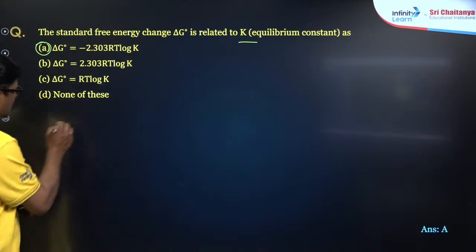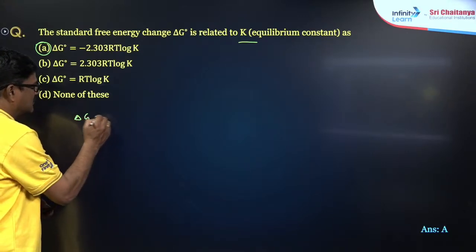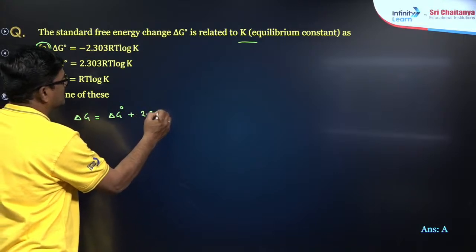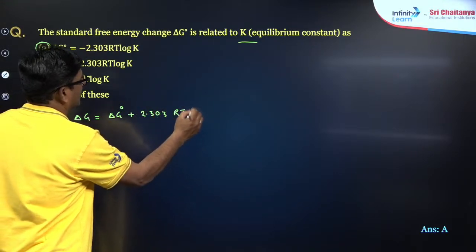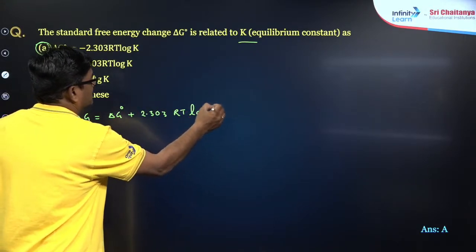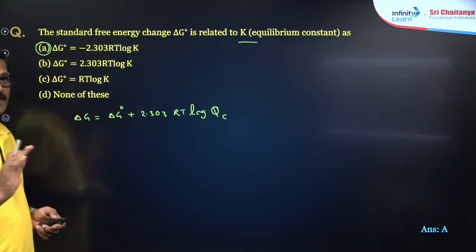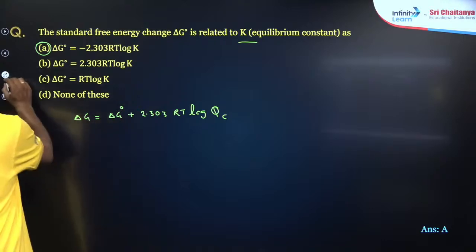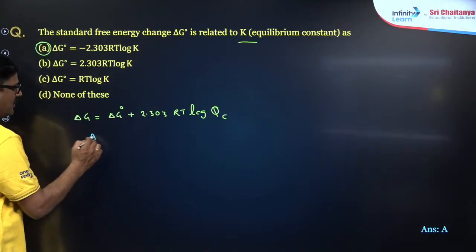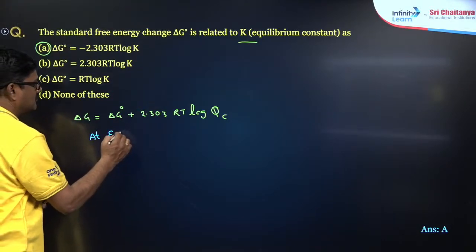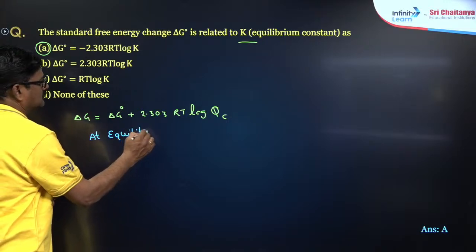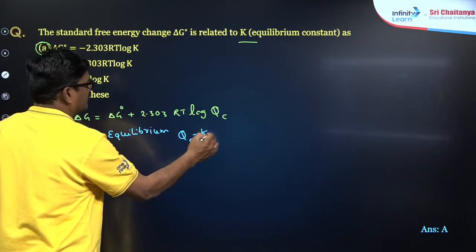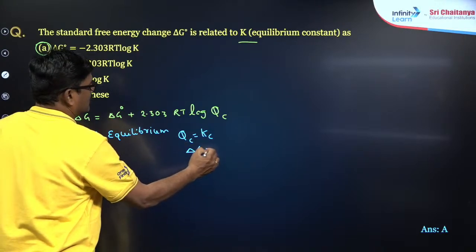So delta G is equal to delta G naught plus 2.303 RT log reaction quotient Qc. Right? Prachi, suppose this process is at equilibrium, then Qc is equal to Kc and delta G is equal to 0.